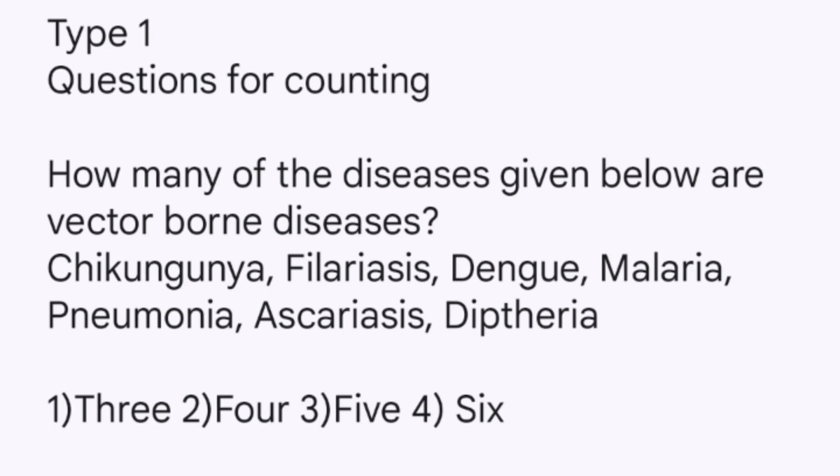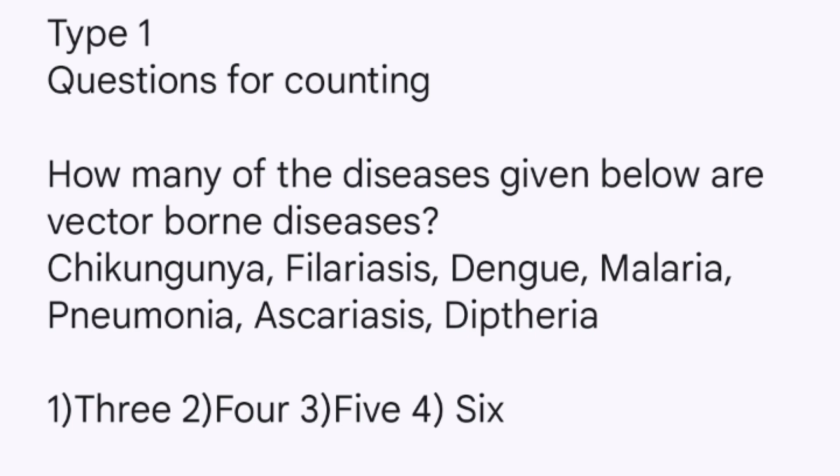So coming to type 1 questions, that is questions for counting, where we need to count a particular group of elements with a particular characteristic mentioned in the question. The question given in the example is: how many of the diseases given below are vector-borne diseases: chikungunya, filariasis, dengue, malaria, pneumonia, ascariasis, and diphtheria. So chikungunya is a vector-borne disease, filariasis as well, dengue is also, malaria as well. Pneumonia is not a vector-borne disease, ascariasis spreads by contaminated water and food, and diphtheria also is not a vector-borne disease. So the answer to this question is 4.